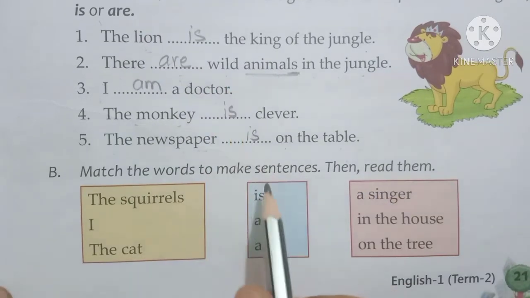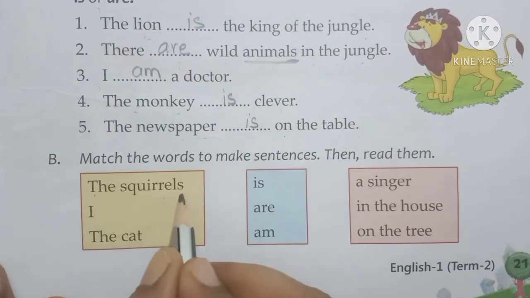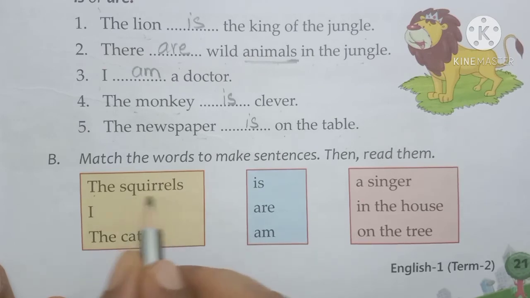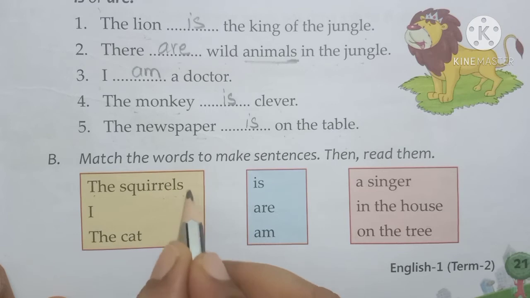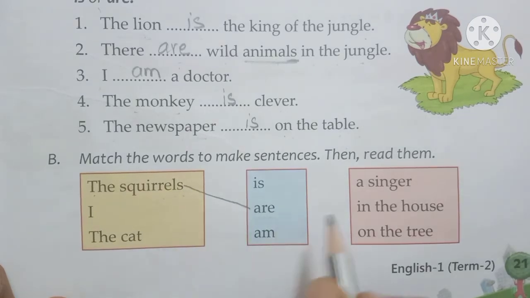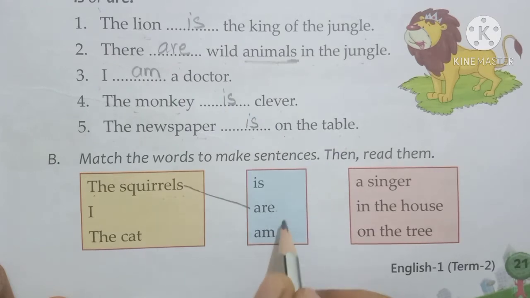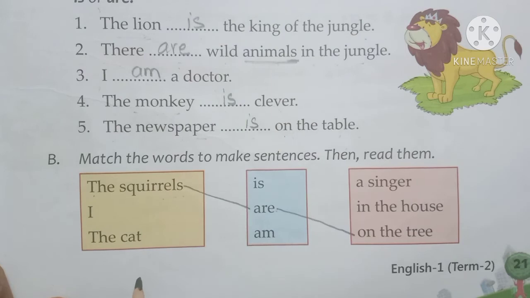Okay, now we have to match these sentences. The squirrels. Here we are having many nouns. Squirrels. So we add squirrels are. Okay. Then squirrels are where? Squirrels are on the tree. Okay, where they will be? They will be on the tree.